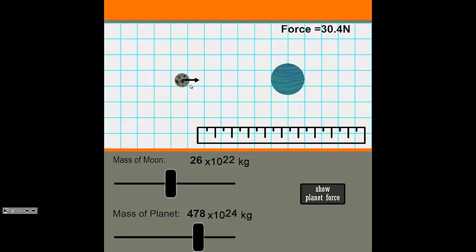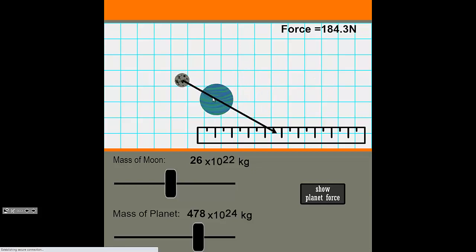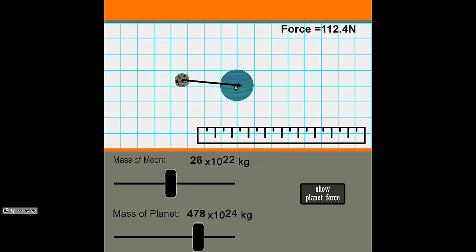You're going to do some work with this simulation looking at the sizes of the forces and the direction of the forces that act. So you're going to put this in the middle of the screen. And you can see, when you move this around, how it changes the size of the arrow? That's the force arrow. Then you're going to move this to different points around and sketch some arrows.